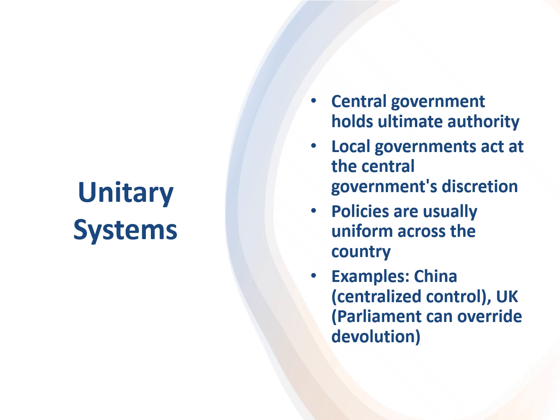In China, the Communist Party controls all levels of government. The UK has devolved powers to Scotland, Wales, and Northern Ireland, but Parliament can override them as they see fit. So unitary systems can respond quickly in case of an emergency, enforce national unity, but they're going to struggle to represent regional needs.